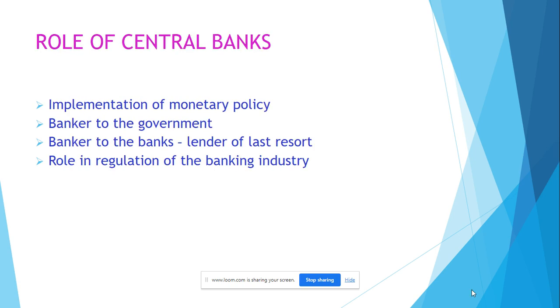Central banks in an economy, for example, in the UK, the Bank of England, and in Europe, in the Eurozone, the European Central Bank, put in place monetary policy. So that will be setting interest rates and putting in place quantitative easing, potentially increasing the supply of money. Remember, quantitative easing is where the central bank buys debt from banks as a way of putting money into those commercial banks. The idea is that the commercial banks then lend the money to others. It's a way of putting more money into the circular flow of income, into the economy.